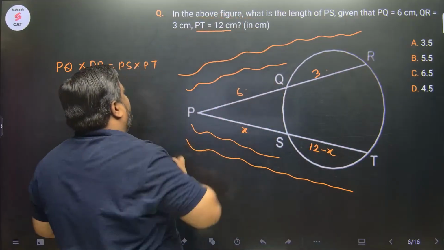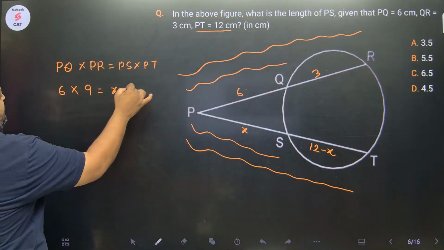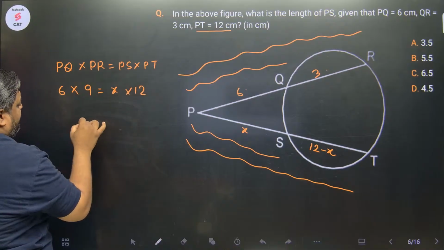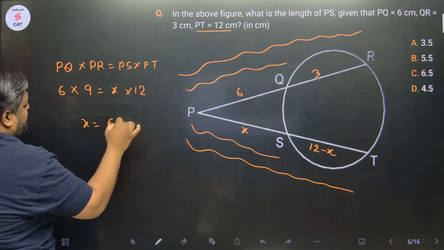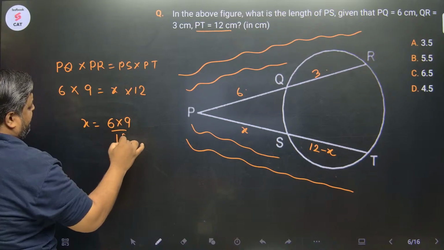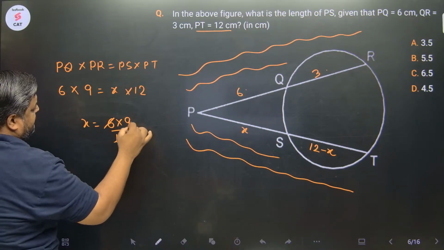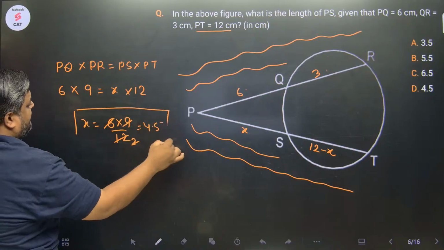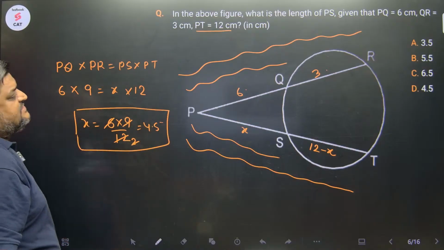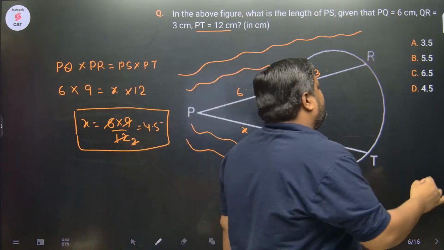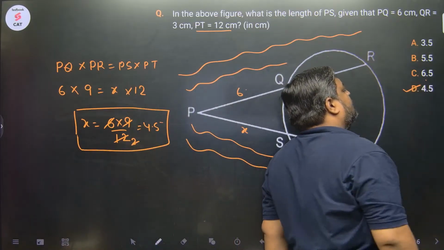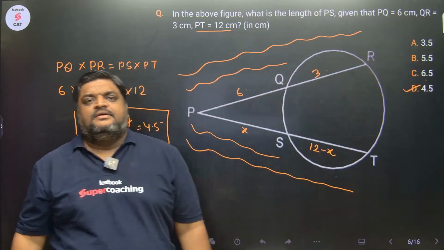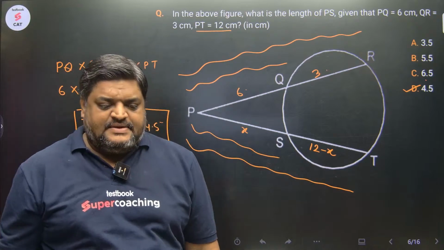Solve for X. 6 into 9 upon 12. It goes in 2 times. 4.5. 4.5 is the answer to the question. Option D.